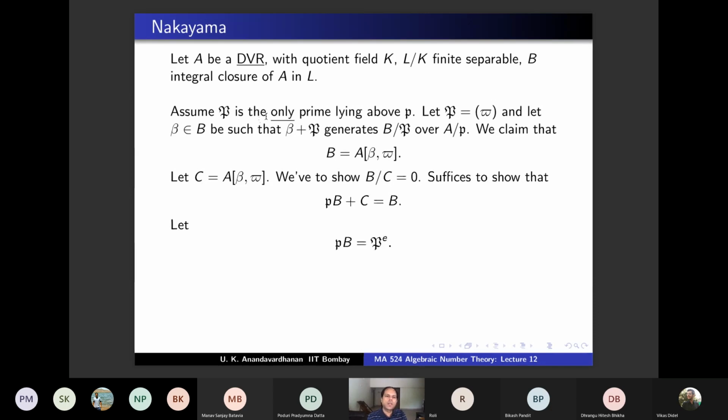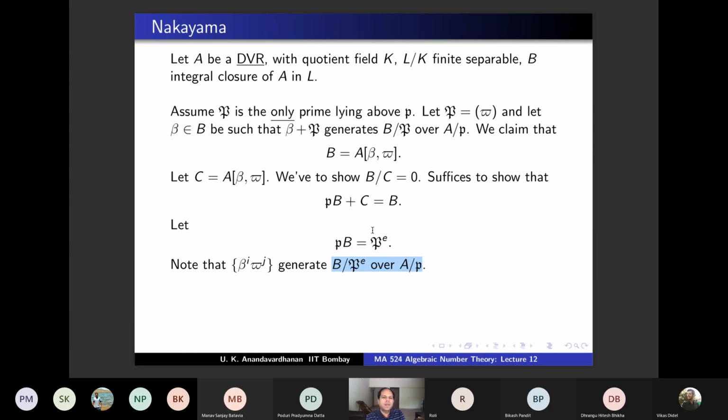And you know that there is only one prime lying above, so we are going to use that. So PB will be of the form P1^E1, P2^E2, etc. But there's only one prime. So it is of the form P^E. There's no other prime lying above. And using this, and by the earlier argument that we have written down, you know the dimension of this over A/P is E times F. But that argument also gives you a basis. You know that beta^i pi^j will generate this.